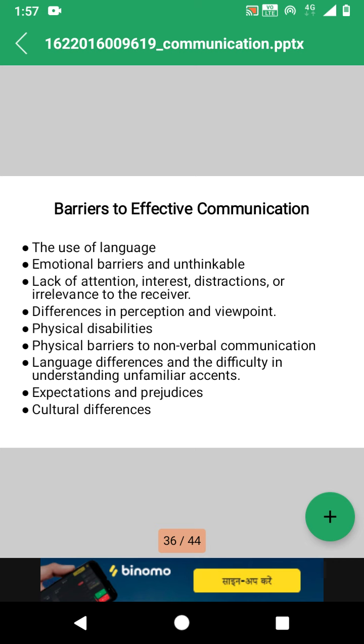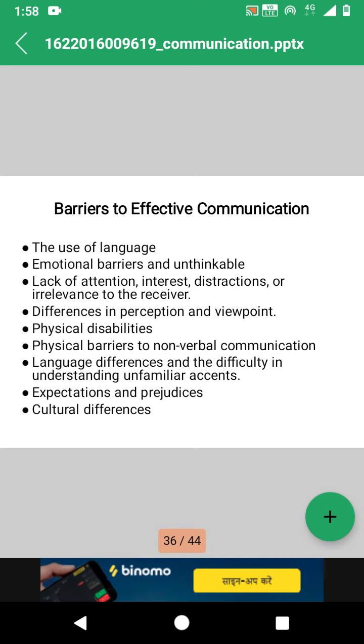If the sender's perception is different, or if the receiver views the message from his own point of view or experience, the communication will not be received as intended by the sender. So this is also one of the drawbacks or barriers to communication. Next is physical disabilities, such as hearing problems or speech difficulties. So these are some other barriers.